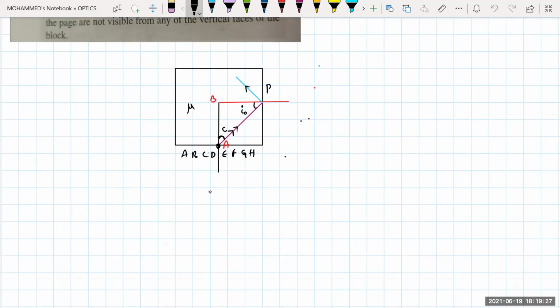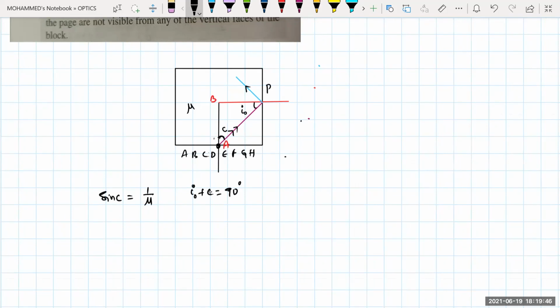Now see, first if I take this critical angle beta, you know that sin C will be equal to how much? 1 by mu. And the angle of refraction becomes 90 degrees. Yes. What should be the i naught value, beta? See from the figure, i naught plus C will be 90 degrees. This triangle ABP.